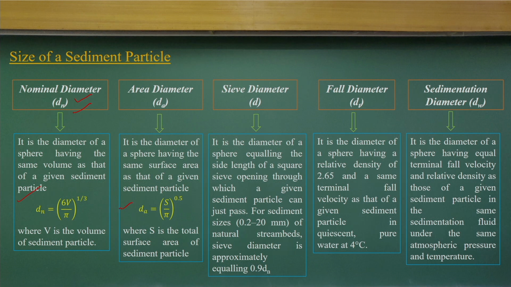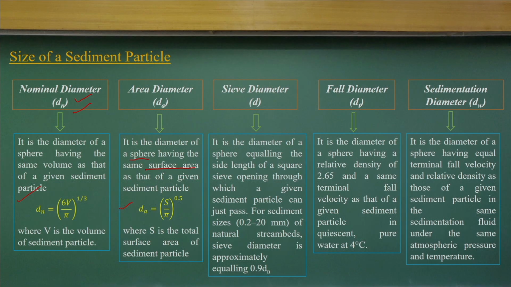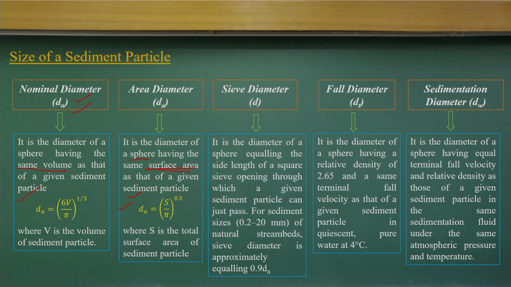But many of the processes you talk about involve the surface area, not the volume. So when you talk about the surface area, we call it the equivalent surface area. Here we considered the volume, but here we consider surface area. We don't bother about the volume. So what could be the diameter of your sediment particle if I consider an equivalent sphere of the same surface area? That is the areal diameter.